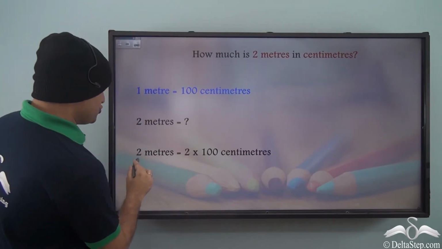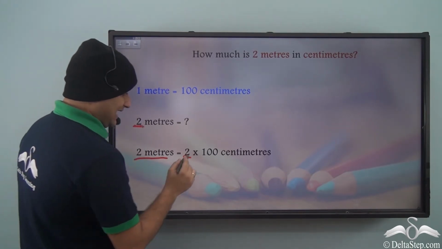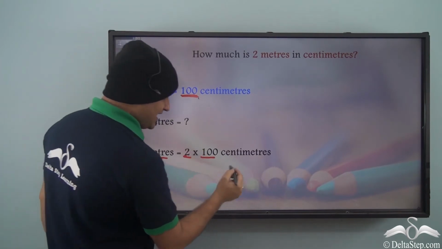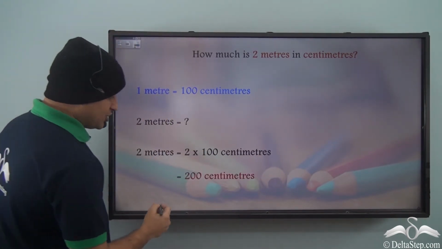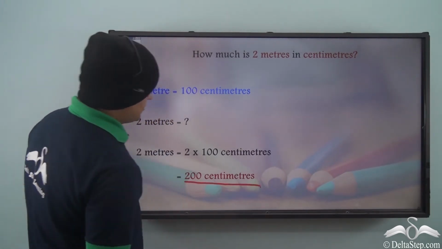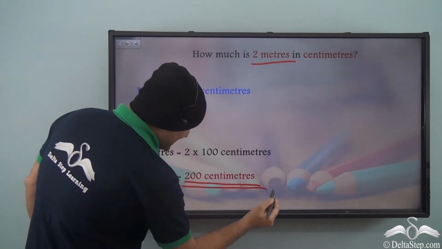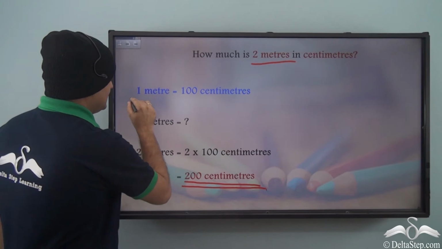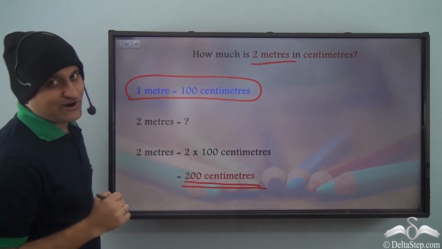So, when we talk about 2 meters, it is 2 into 100 centimeters. So what do we get? Well, we get 200 centimeters. So how much is 2 meters? It is 200 centimeters. So we converted using this conversion, that is 1 meter is equal to 100 centimeters.